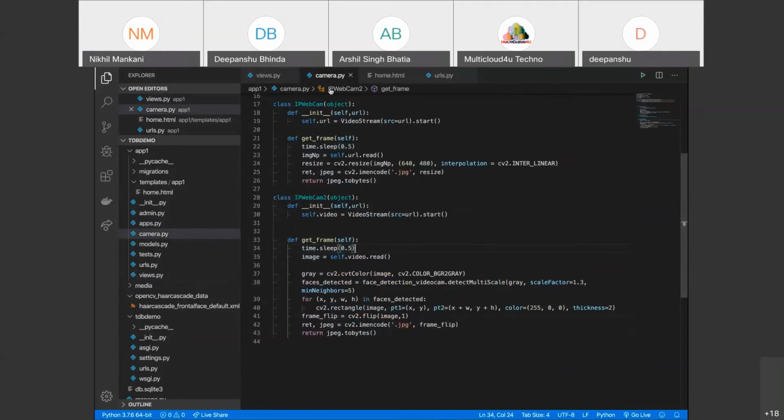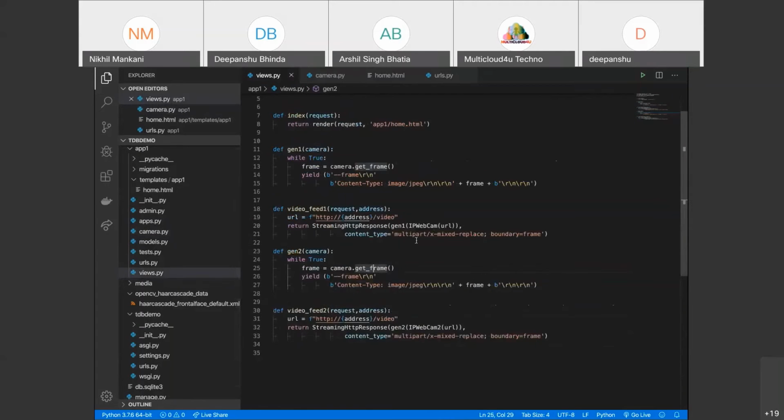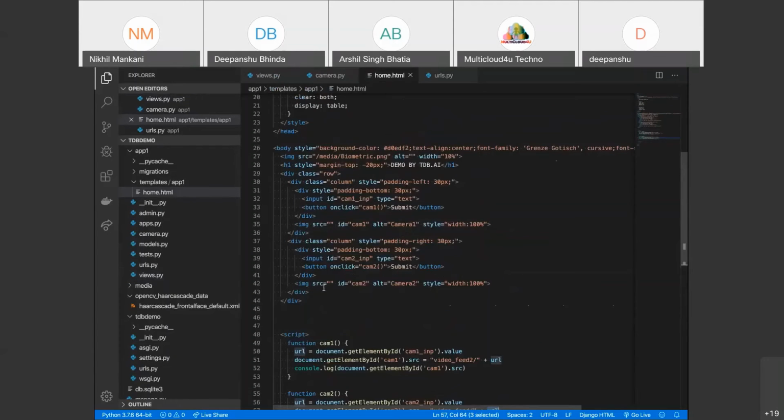Then it calls get frame, and whenever it finally gets a frame, it yields it here. The multipart content type is basically displaying the frames one by one, so this will be displayed in the image field. Now you must be wondering why we haven't used a video tag here, which people are familiar with in HTML. They might be wondering why we used image and not video.